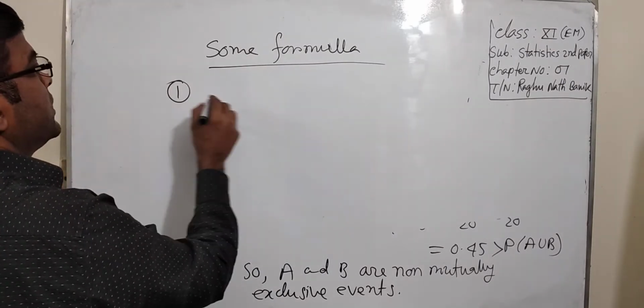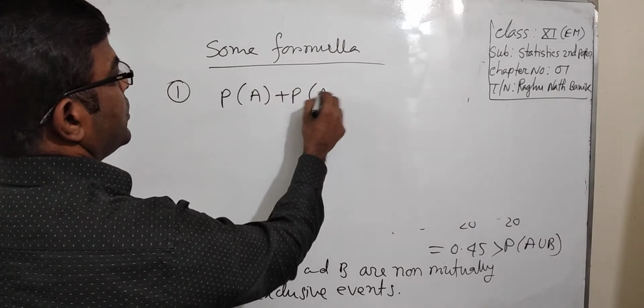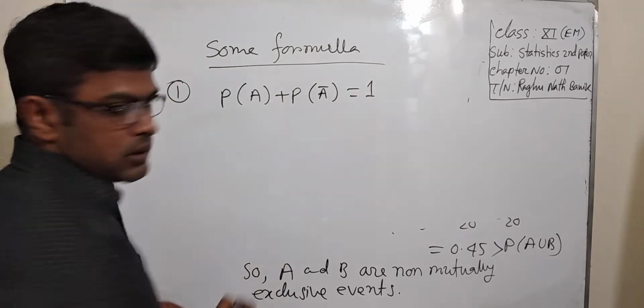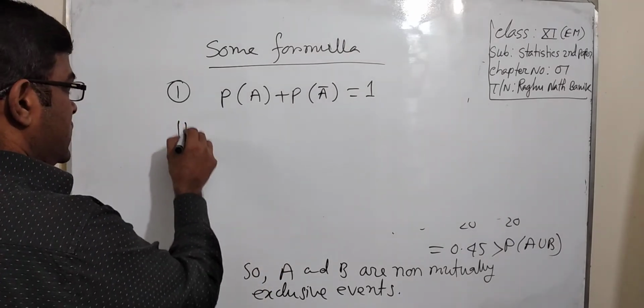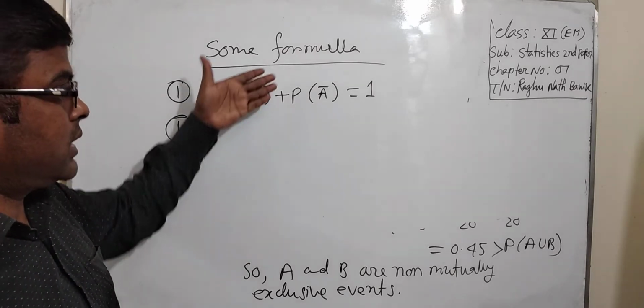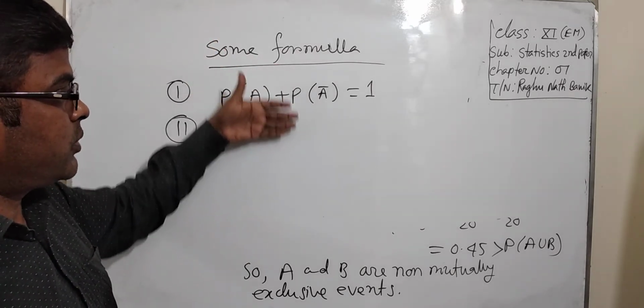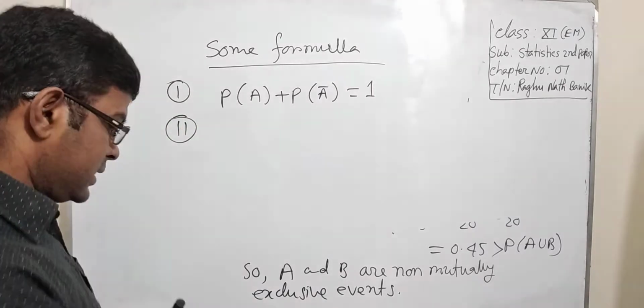Number 1, probability of A plus probability of A naught equal to 1. Number 2, this is the related formula. Then this formula we have to apply in the mathematics.